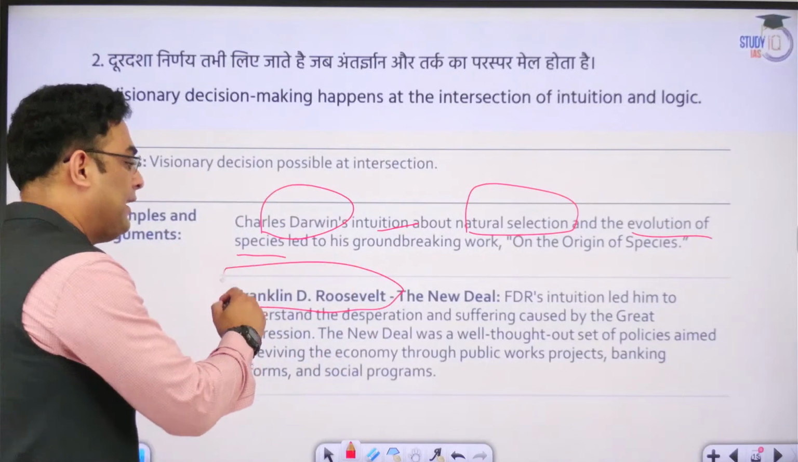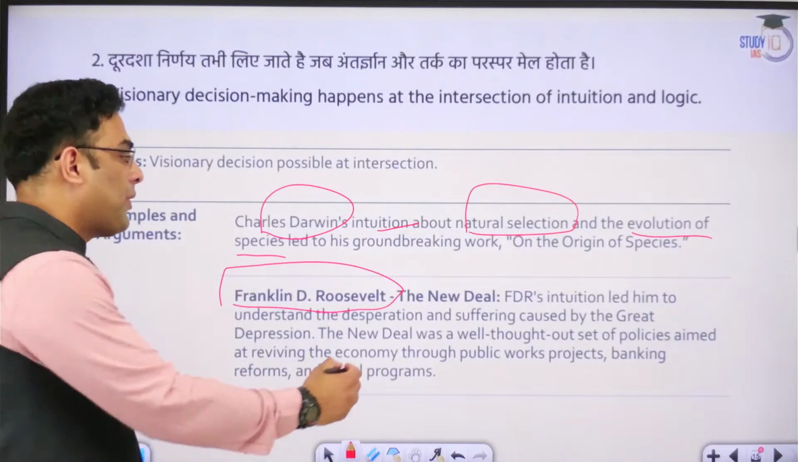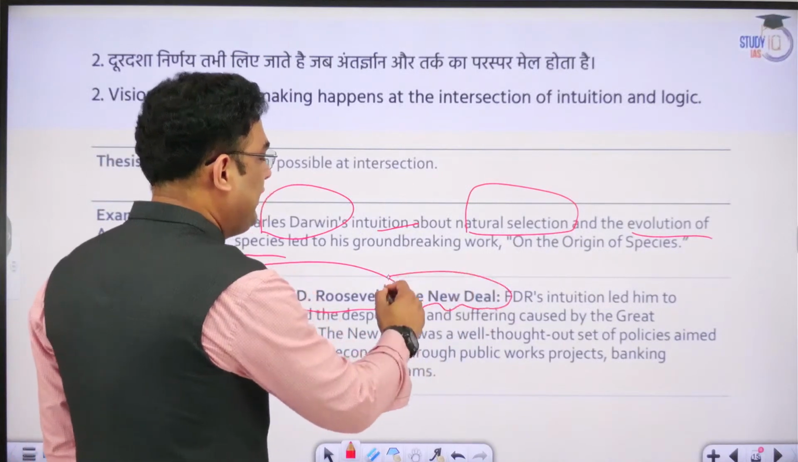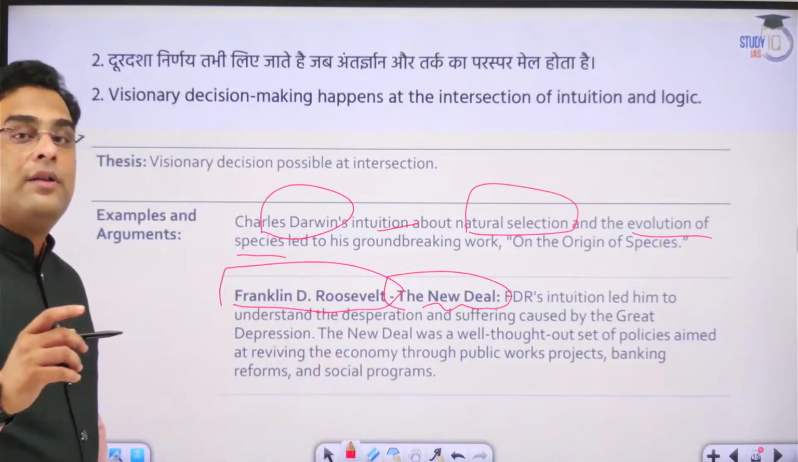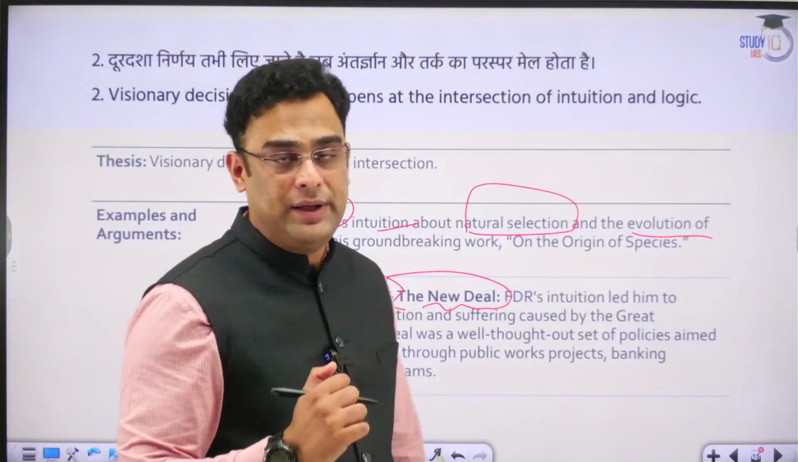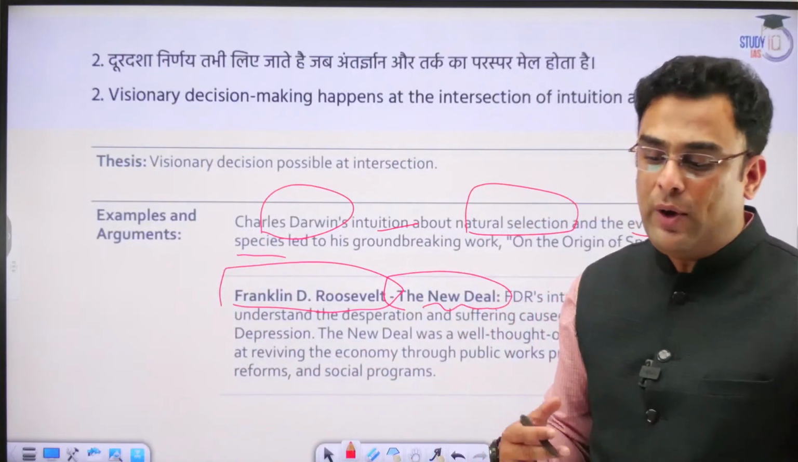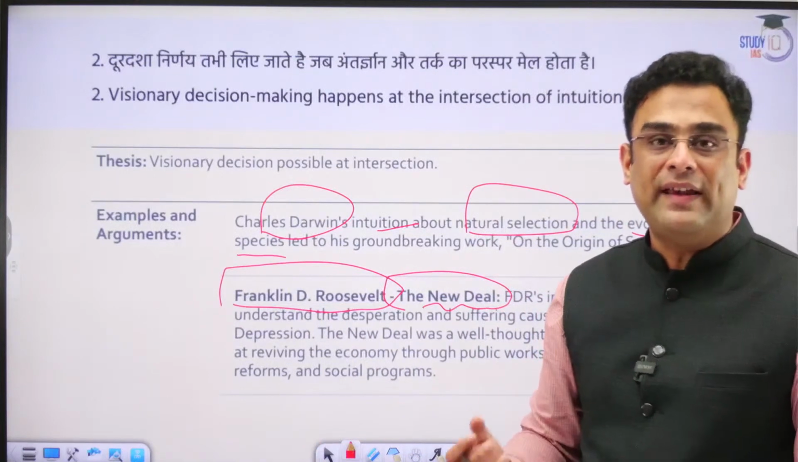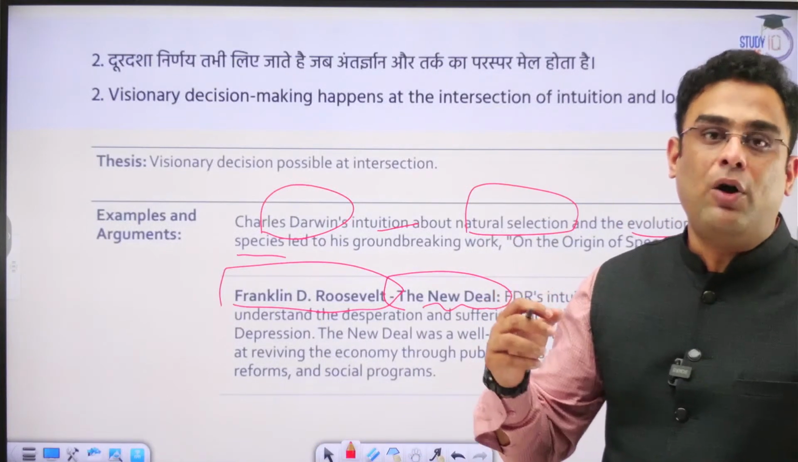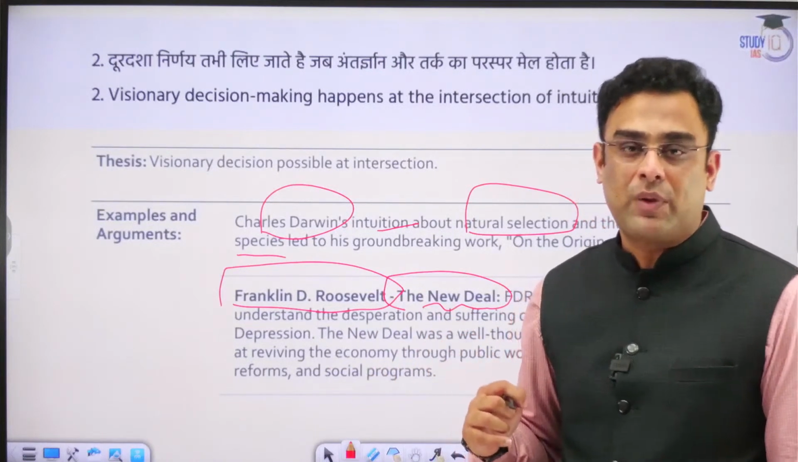Franklin D. Roosevelt, giving an example from history. Franklin D. Roosevelt implemented the New Deal in the wake of the Great Depression of 1929. The New Deal. Now what was the New Deal all about? The New Deal was all about bringing USA out of the financial, or you can say economic mess that it was in during the Great Depression.